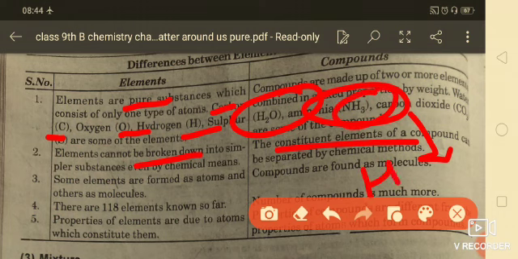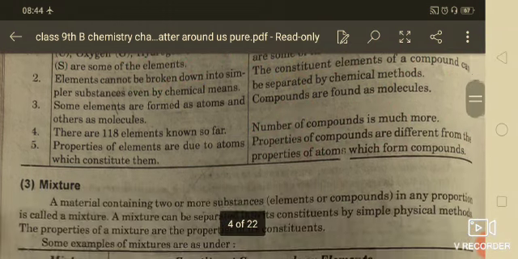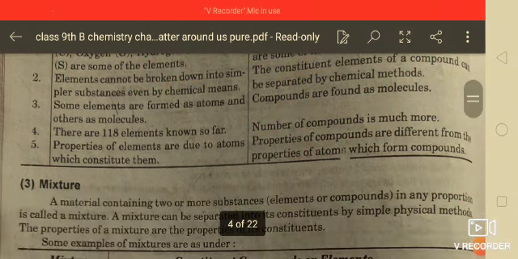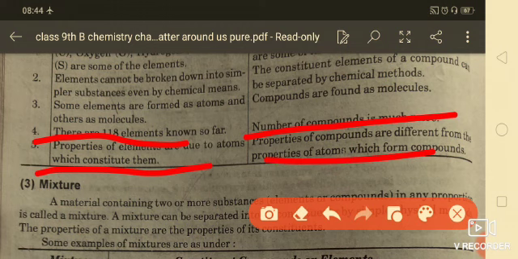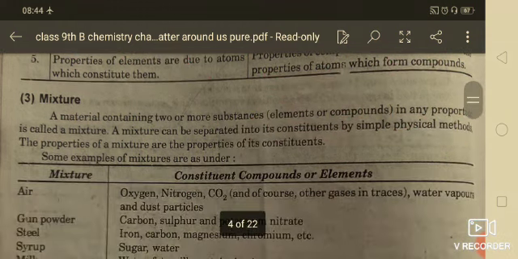Like ammonia, you can break it down into hydrogen and nitrogen. There are 118 elements known so far, but there are a great number of compounds. The properties of elements are due to the atoms which constitute them, and the properties of a compound are different from the properties of the atoms from which it is prepared.